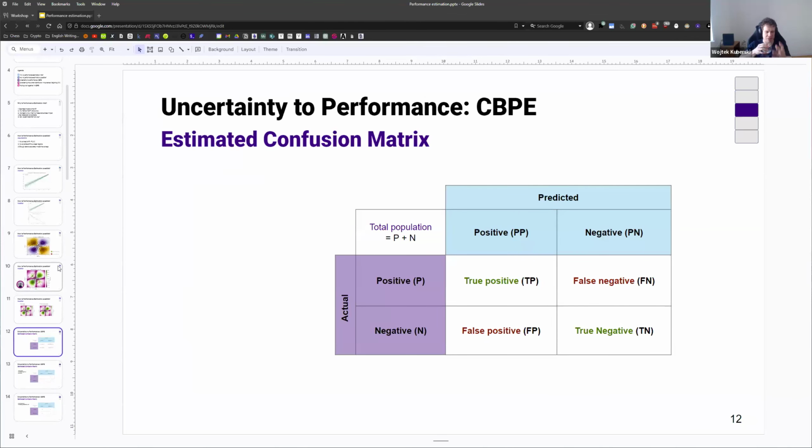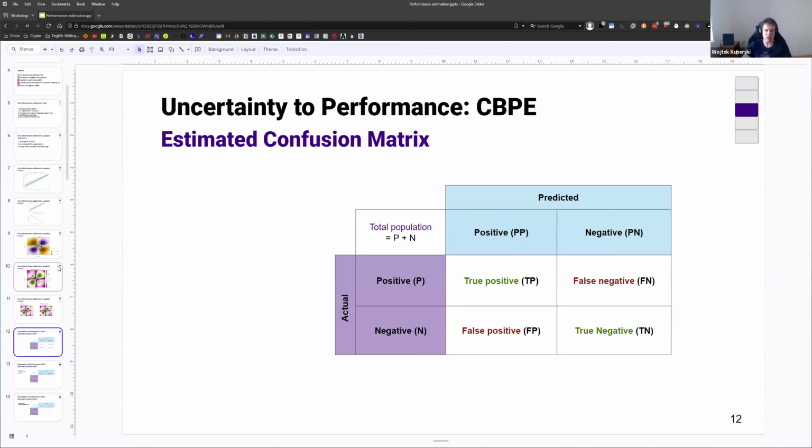So let's start with the definition of what a confusion matrix is, because this is what we base basically all our metrics on. What we're going to try to do is estimate the confusion matrix for a given batch of data, maybe your last day of data, maybe the last 10,000 points. We need to estimate it on a data sample big enough that the performance is reasonably stable and representative of real performance, and that the noise doesn't dominate. And we actually get some kind of signal about the current performance of the model.